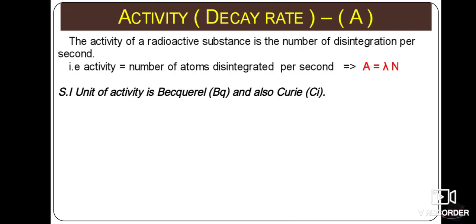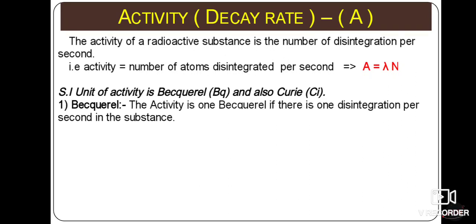The SI unit of activity is the becquerel. There is one more unit, the Curie. How do we define the becquerel? The activity is 1 becquerel if there is 1 disintegration per second in the substance. So 1 becquerel is equal to 1 decay per 1 second.